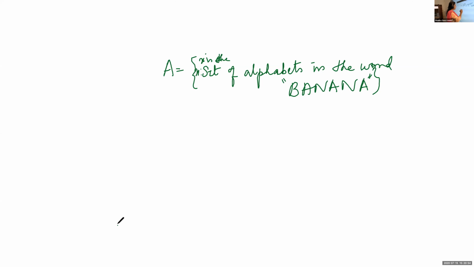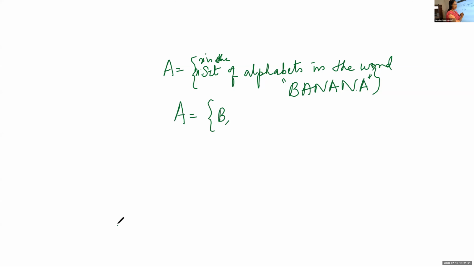Suppose I want to represent this set in roster form. x is a set of alphabets in the word banana. The same thing we want to represent in roster form. How will you write? What will be the answer? Tell me, Aparna, what is the answer? Which alphabets are we using here?